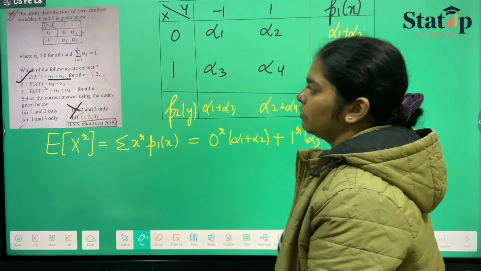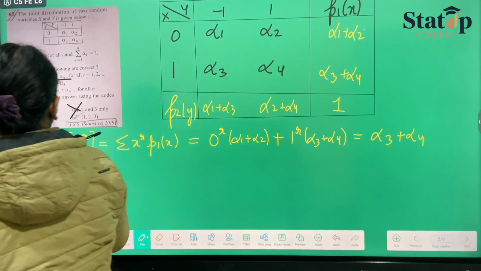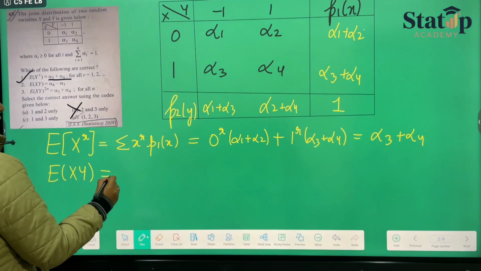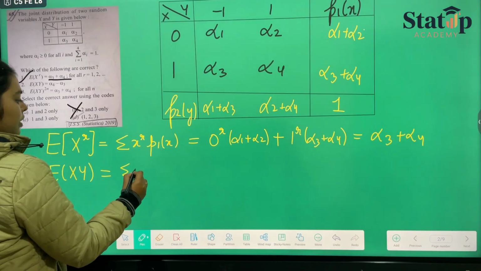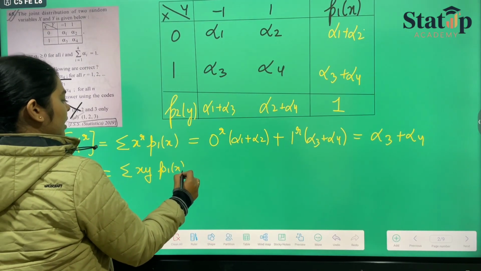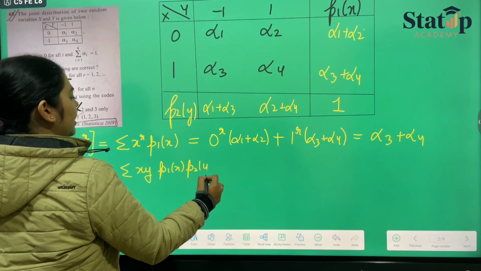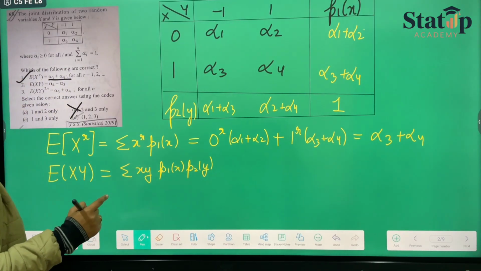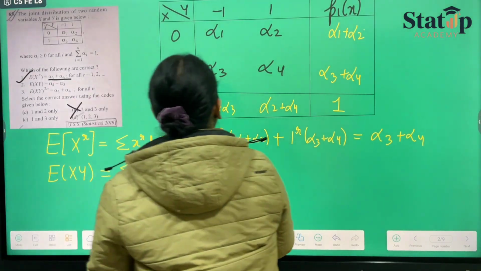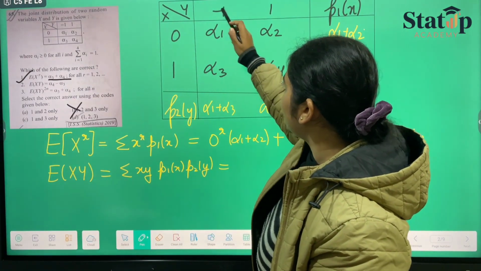Now we have to calculate for expectation of x and y. If we take expectation of x into y, then it will be summation over xy, p1(x) and p2(y). We have to multiply all of them. First of all, we'll take 0 and minus 1.